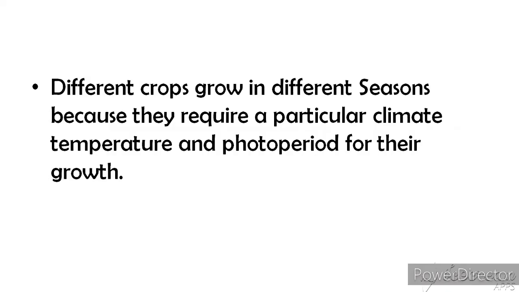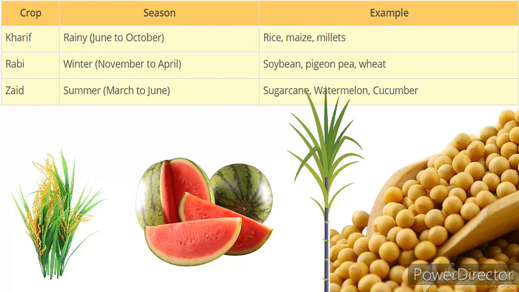The next topic is crop seasons. Different crops require different conditions, temperature, moisture, etc. and different photo periods for their growth and completing their life cycle. There are two types of crop seasons, Kharif season and Rabi season. First we take the Kharif season. These crops grow during the rainy season, June to October. Examples, black gram, green gram, groundnut, rice, paddy, etc.